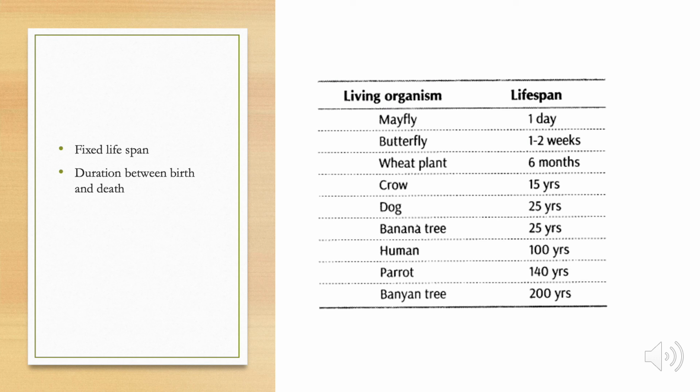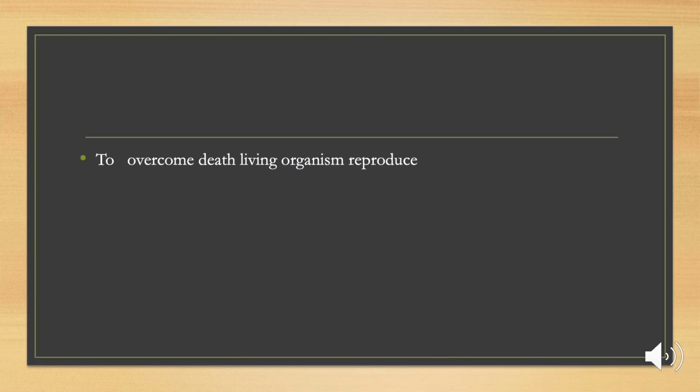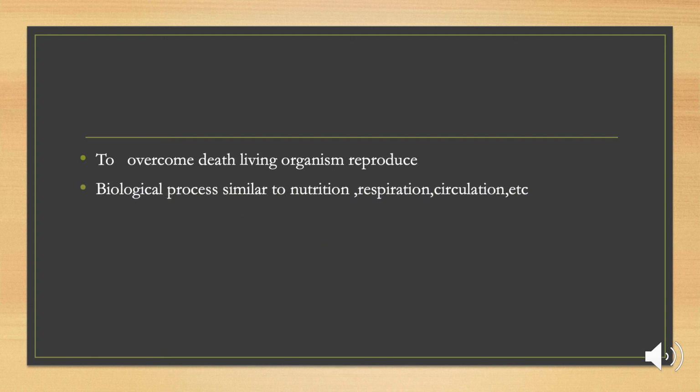So to overcome this process of death, these living organisms reproduce. This process of reproduction is a biological process similar to nutrition, where for survival we take in nutrients. For oxygen, we respire. For supplying the nutrients to the different body parts, we carry out circulation. Similarly, to maintain our life in different forms in the next generation, living organisms undergo the process of reproduction.